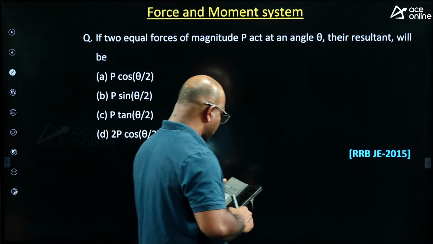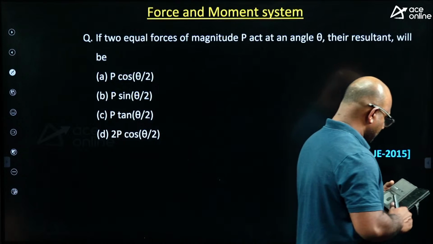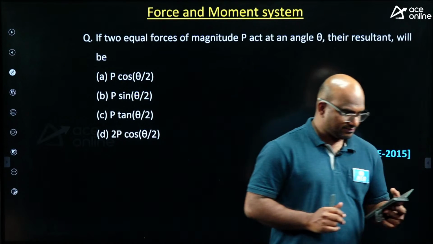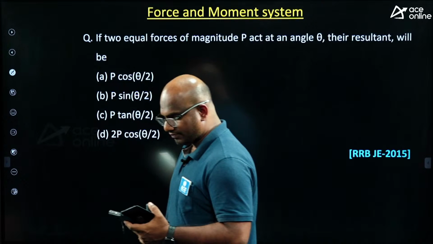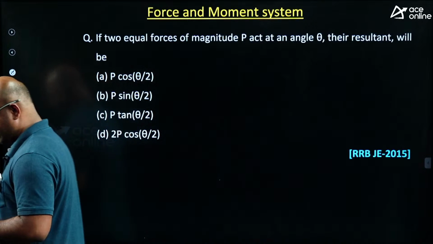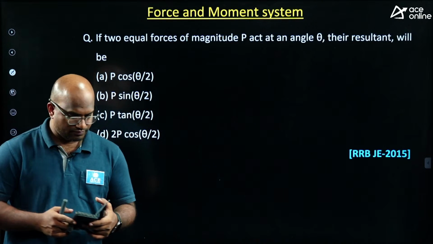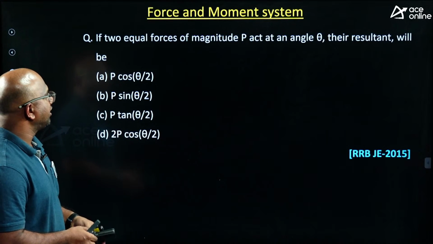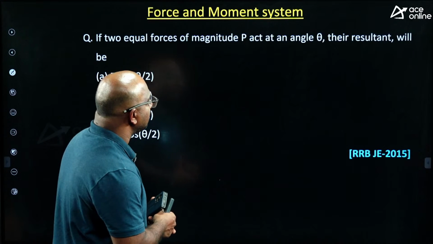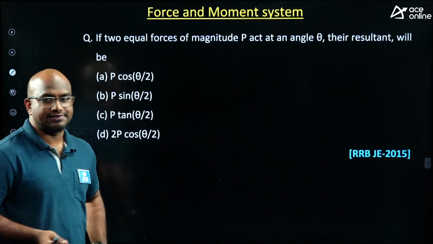I think a few students have given the correct answer already. Let us check it, guys. If two forces of equal magnitude P act at an angle theta, the resultant will be how much, guys? This is the question.